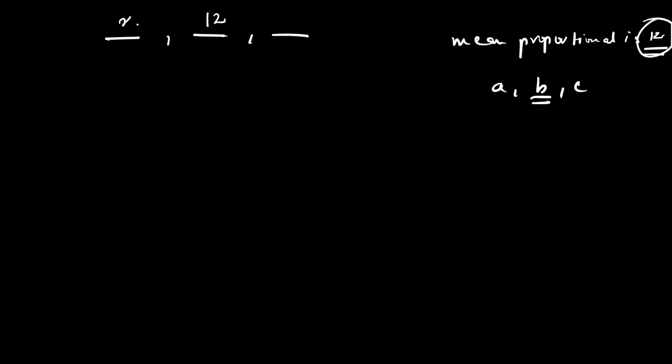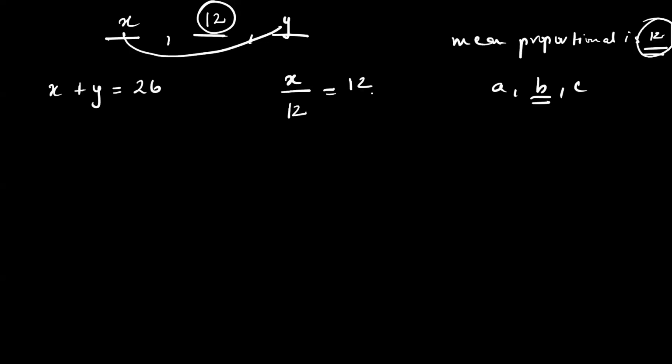So I'm going to take the first one as X and the second one as Y. And in the sum they're telling us the sum of the remaining 2 numbers, meaning these two. They are not talking about the middle one. The sum, meaning their addition, is 26. And if the 3 are in continued proportion, can I say x upon 12 is equal to 12 upon y? This was the meaning of continued proportion. So if I cross multiply, I'll get xy is equal to 144.